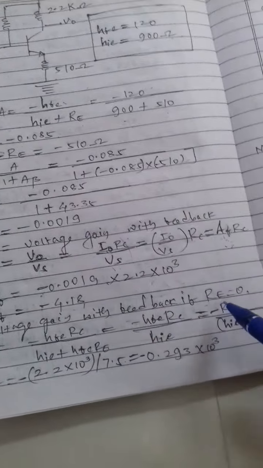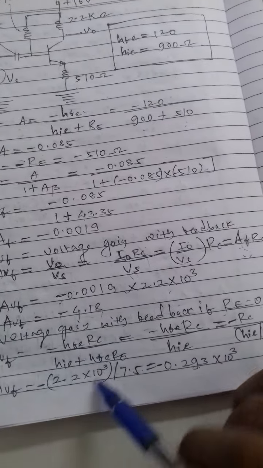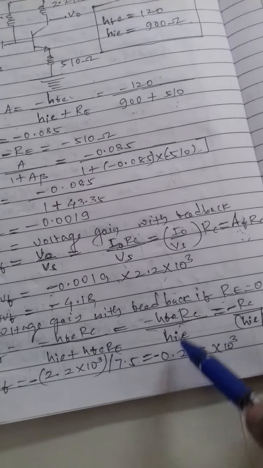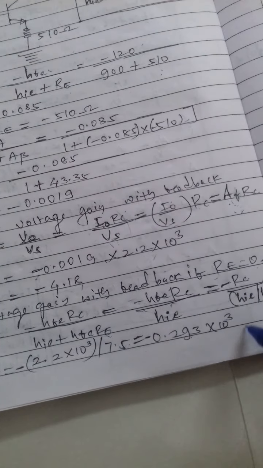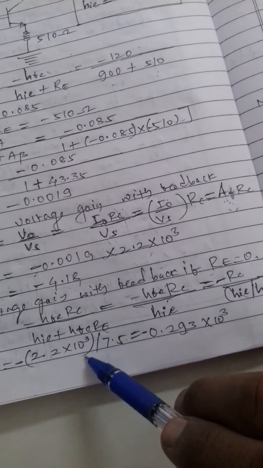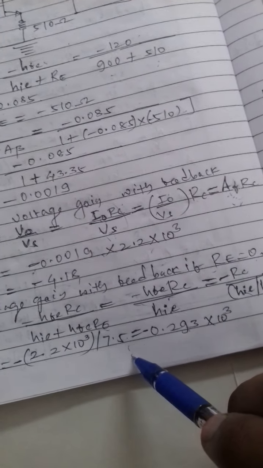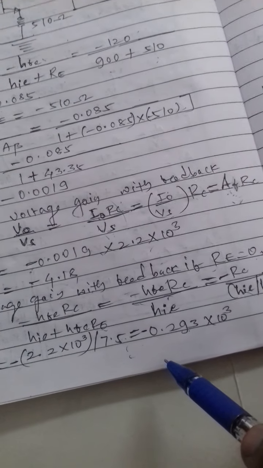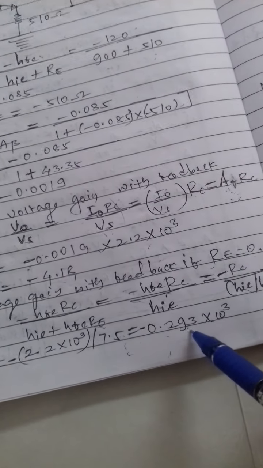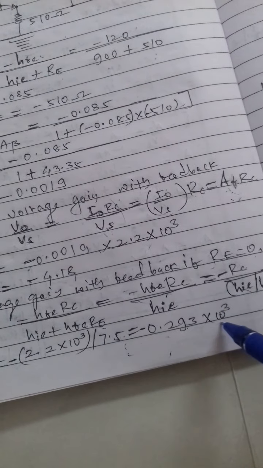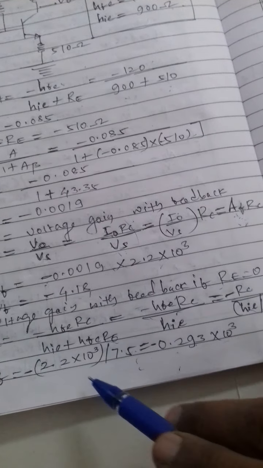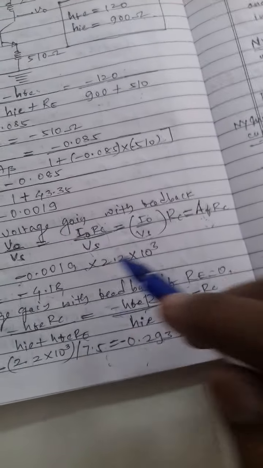Voltage gain with feedback if Re is equal to 0: minus hfe Rc upon hie plus hfe Re is equal to minus hfe Rc upon hie, which is minus Rc upon hie by hfe, so minus 2.2 into 10 raised to 3 upon 7.5, equal to minus 0.293 into 10 raised to 3. This is the voltage gain if Re is equal to 0.